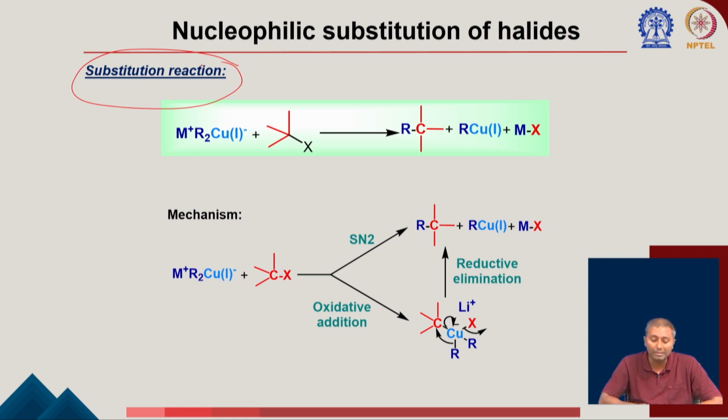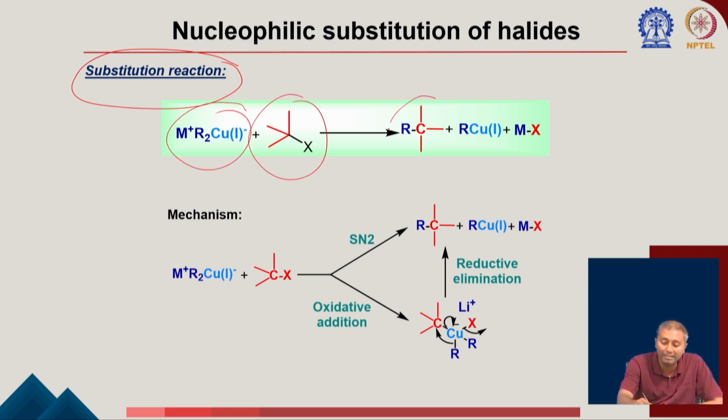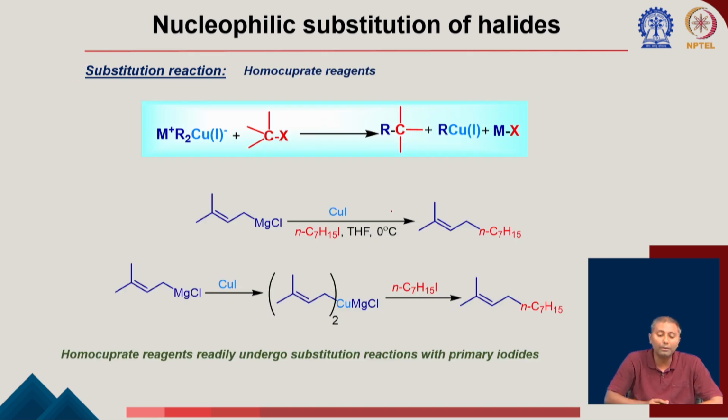So now what is happening, you can see here it can participate in SN2 reactions. If you take this cuprate and the corresponding alkyl halides, it is going to participate in an SN2 reaction. So there could be two different types of mechanism. One could be an SN2 mechanism, or one could be some sort of oxidative addition. So with this C-X and this organocopper, the copper is going to go for oxidative addition to go from copper 1 to copper 3 here, and then it will go for reductive elimination to get back the copper 1 and the product. Okay. So here we are talking about the substitution reaction using the homocuprate reagent.